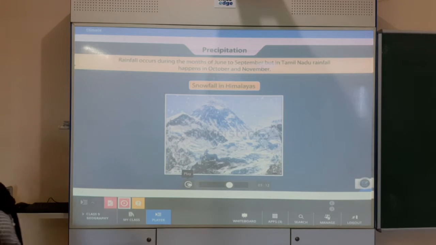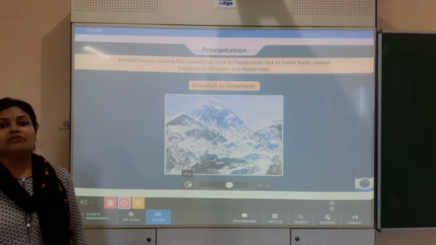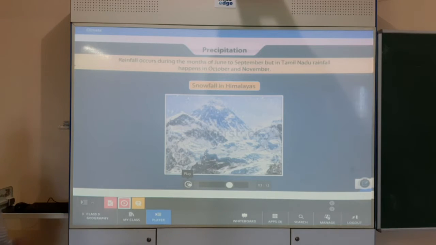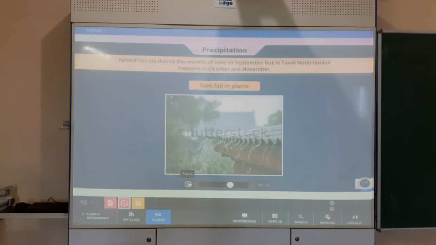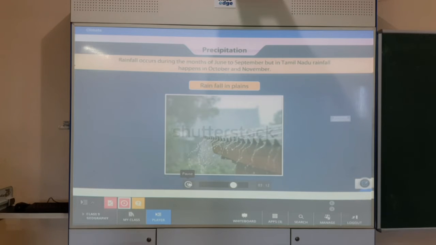What it is showing here is the snowfall in the Himalayas. In the Himalayas there is not rainfall, but a different form of precipitation: snowfall. Why does it happen like this? Because of the different temperature. Whereas in other parts of India, precipitation happens in the form of rainfall. In general, rainfall occurs during the months of June to September, but in Tamil Nadu, rainfall happens in October and November.